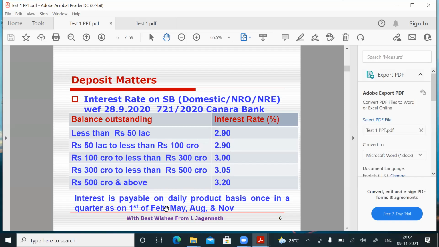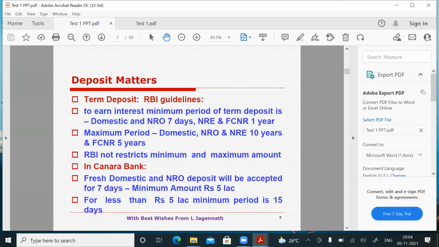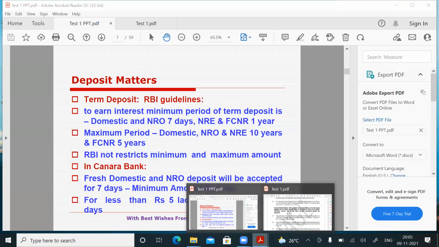In Canara Bank, interest is payable on a daily product basis once in a quarter on 1st February, 1st May, 1st August, and 1st November. So I told you so far what the RBI master direction says and what Canara Bank is doing with regard to interest on current deposits and interest on savings bank deposits. Let's go to the questions now. Then we'll come back to the PowerPoint.